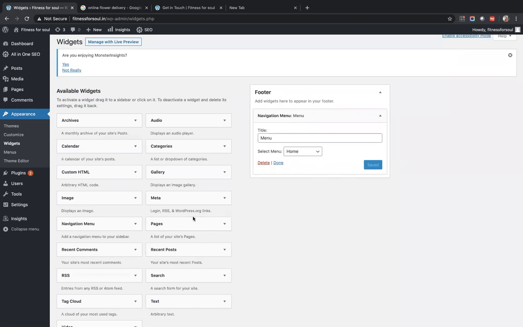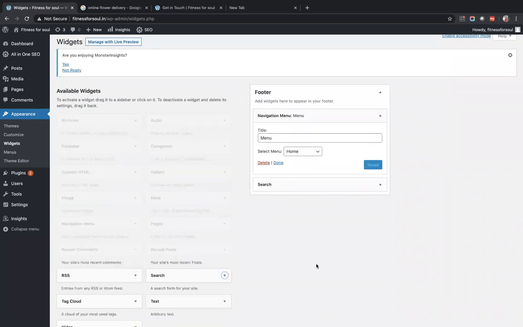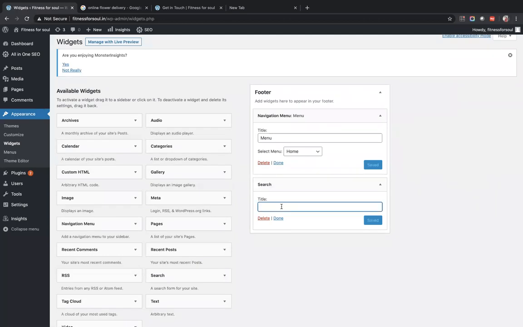So let's create another menu, which is the search one. Pick and drop. So you click on this and add widget. The search menu is here. I will say internal search, or I will say find anything.